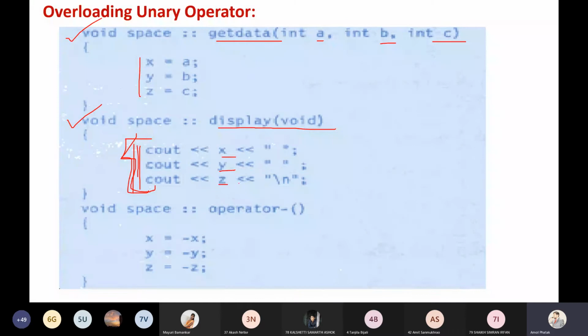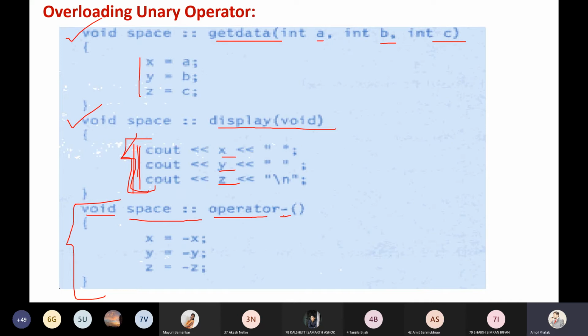And now this is very important. Here we are declaring the operator overloading function. Return type is void. Now, this operator belongs to which class? Space. Then the scope resolution operator, then operator is the keyword, and this is the operator, minus.